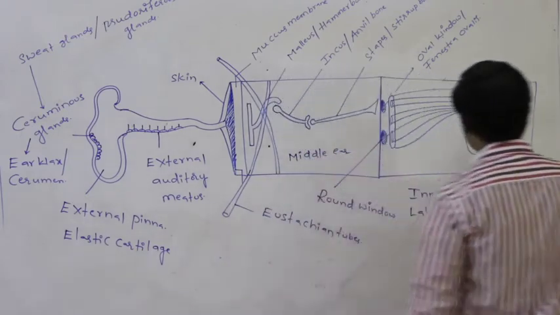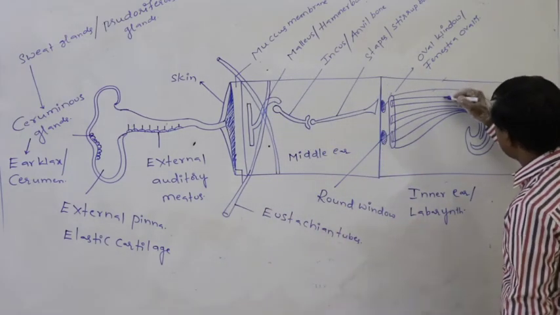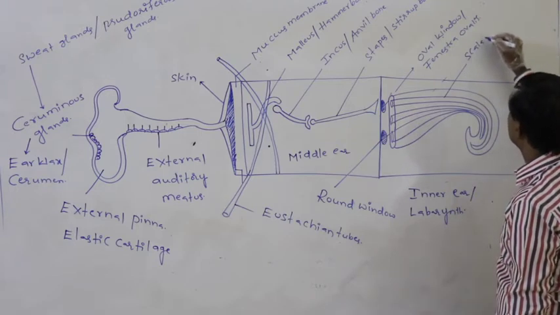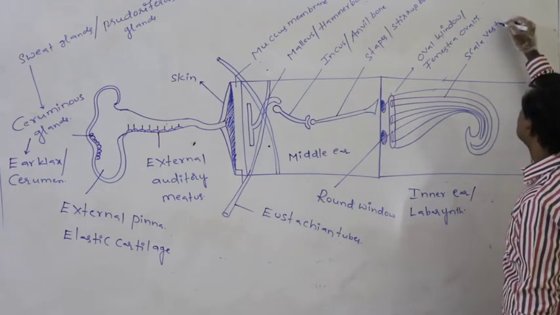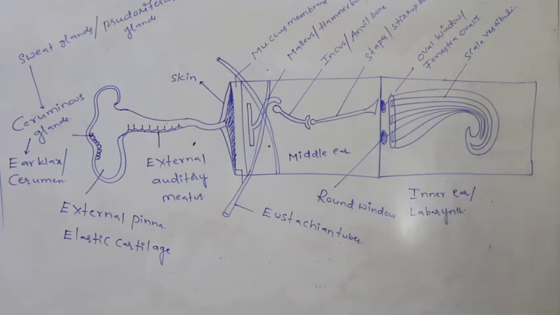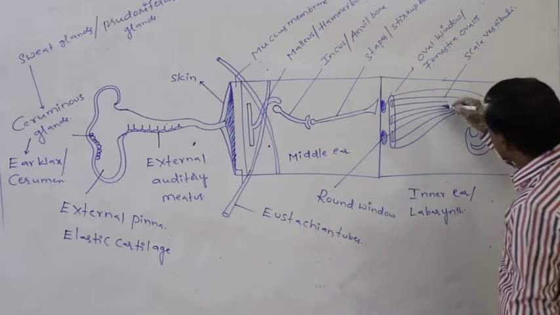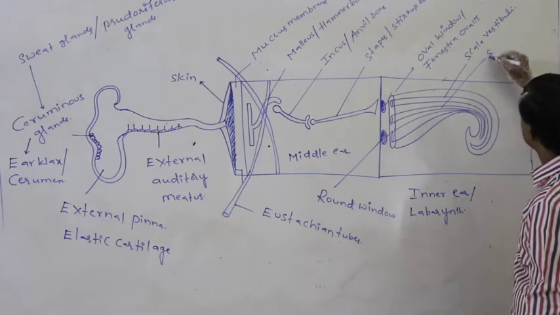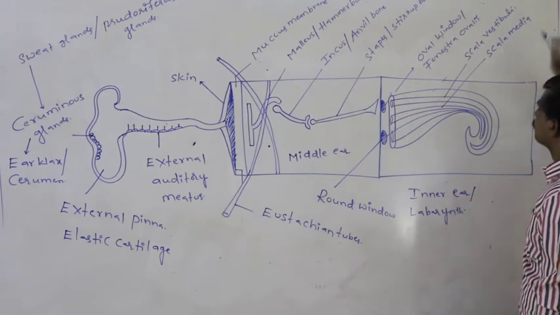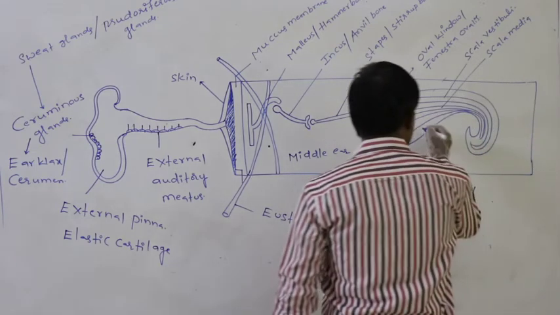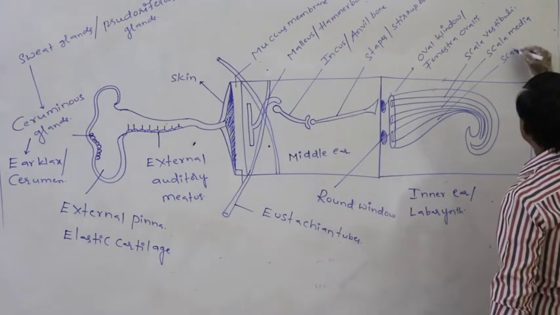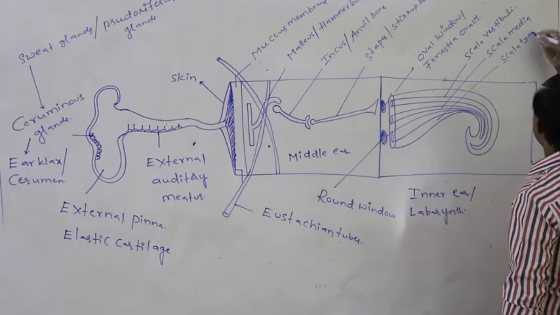Of that, this is the upper tube. This is said to be as the scala vestibuli. Middle one is said to be as the scala media. Inner one is said to be as the scala tympani.